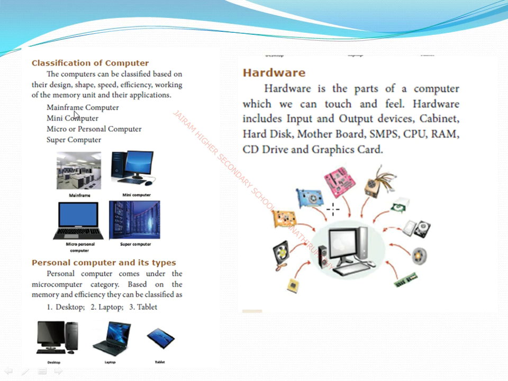So next one, mini computer. As the name itself mentions, mini. It is much smaller and more portable than the mainframe computer. It is a general purpose computer. Okay. So next one, micro or personal computer. Micro computers are much smaller than the mini computer. I told you in the beginning, micro computer means a desktop computer, laptop computer or a tablet and a pen based computer. All those computers come under the category of micro computer. You know what is the purpose of the laptop computer?